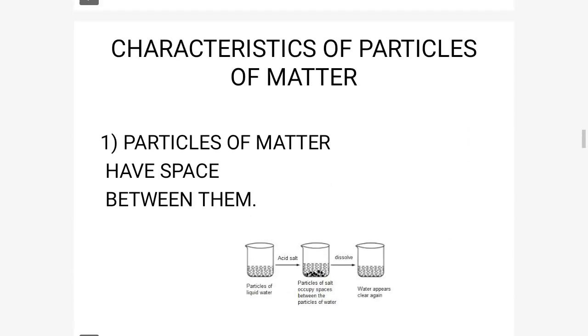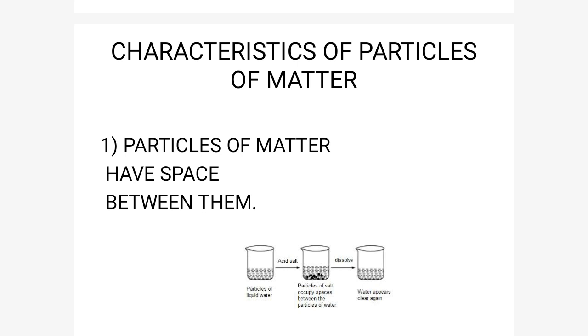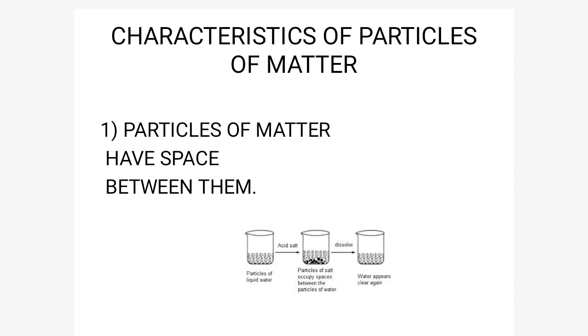Next are the characteristics of particles of matter. From the physical nature, we came to know that matter is made up of particles, and the particles present in matter are very small. Now we will see the characteristics of the particles of matter. First, particles of matter have space between them. To show this, we will repeat the same activity. Take a beaker containing water and note down the level of the water.